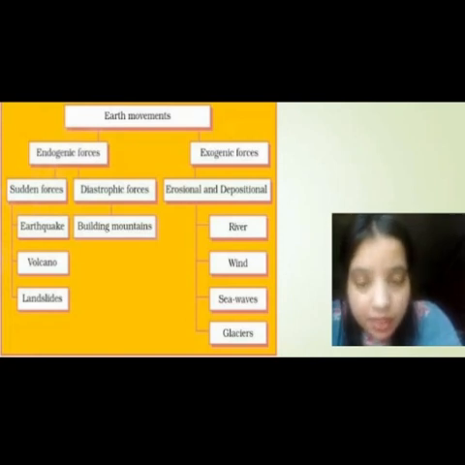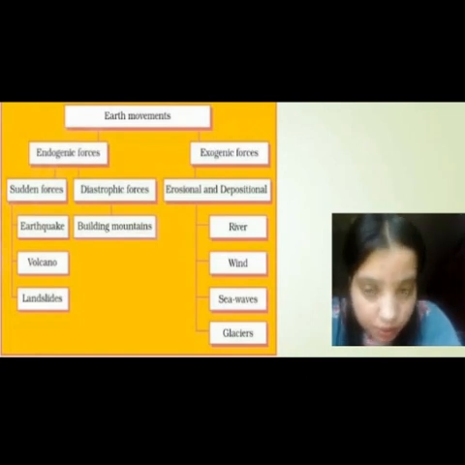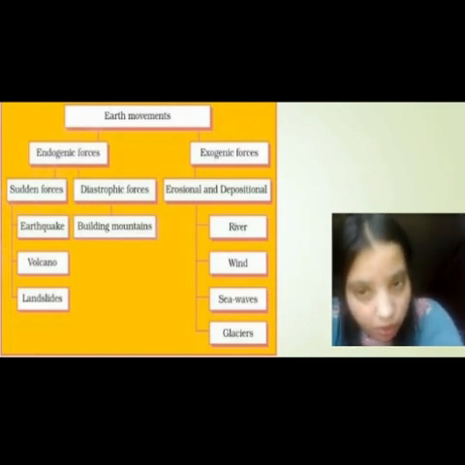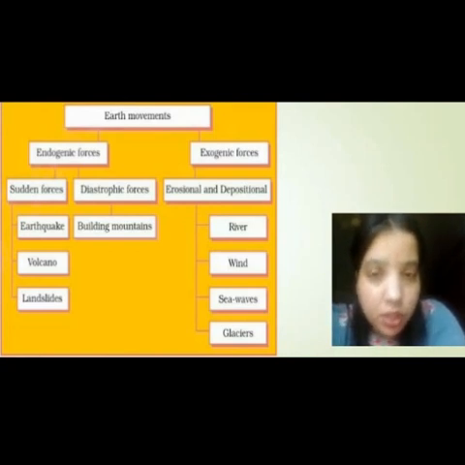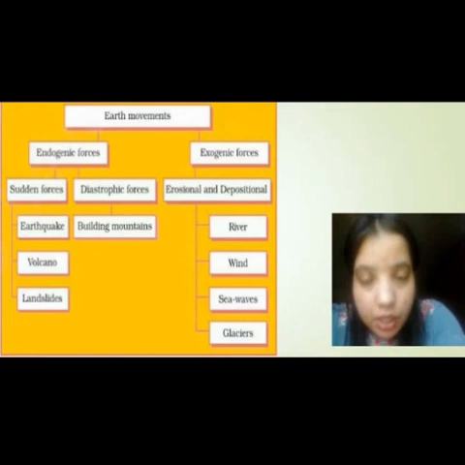So this is a flow chart of the earth movement: endogenic forces and exogenic forces. Endogenic forces are also known as sudden forces. Exogenic forces are also known as slow forces. Examples of sudden forces are earthquake, volcano, landslides, etc. The main cause of exogenic forces is erosional and depositional activity. River, winds, sea waves and glaciers are the agents responsible for the exogenic forces.